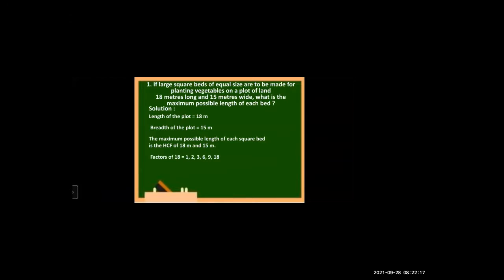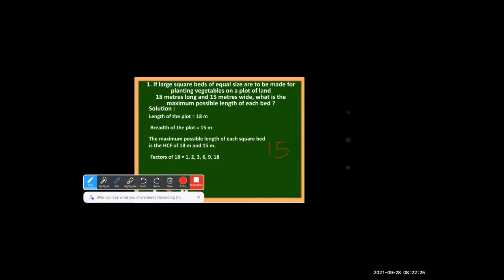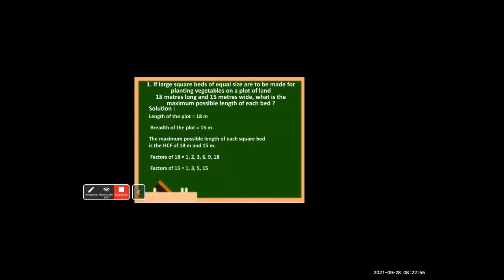Now the next step is factors of 15. Come on, who will tell me the factors of 15? Very easy number. 1, 3, very good. 5. And 15. Very good. So these are the factors of 15. Factors of 15 are 1, 3, 5, 15.